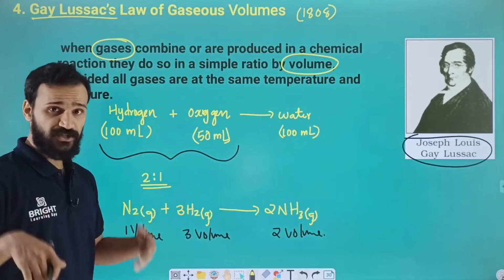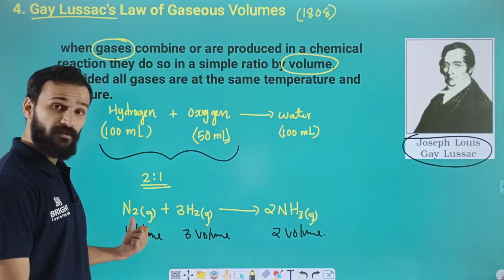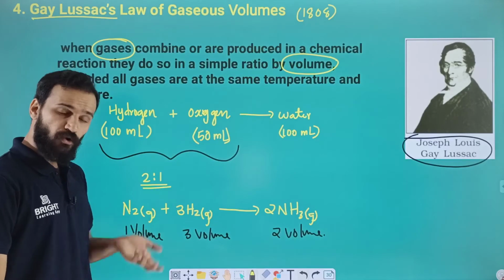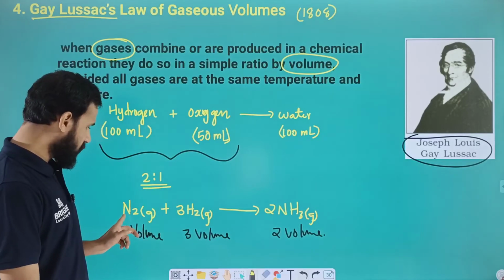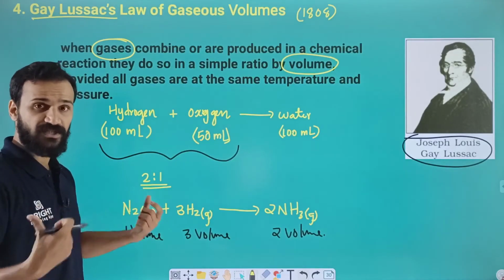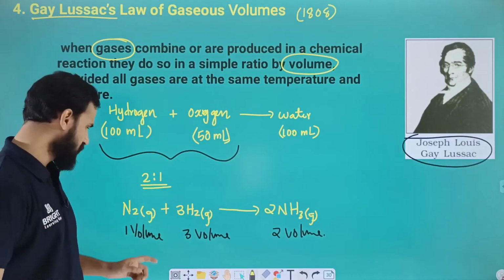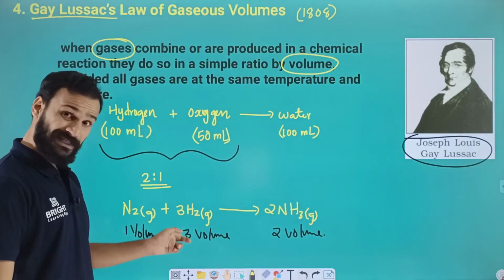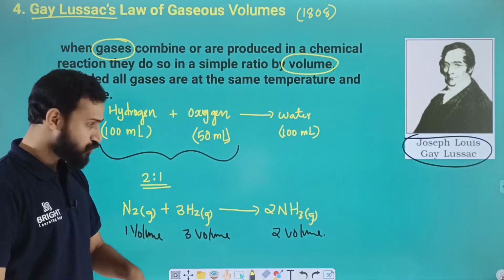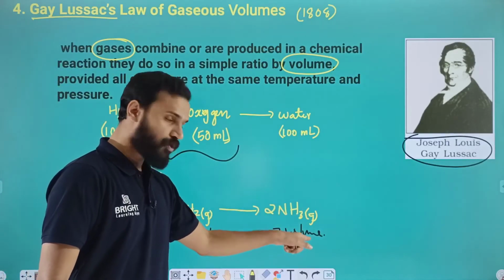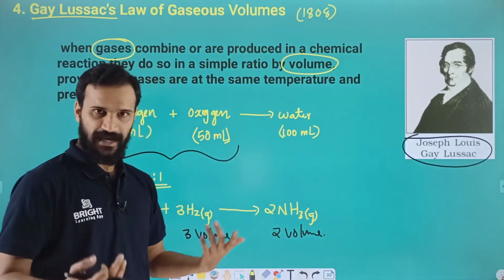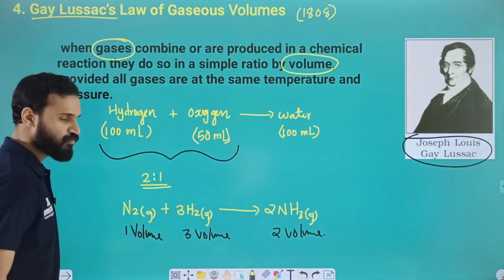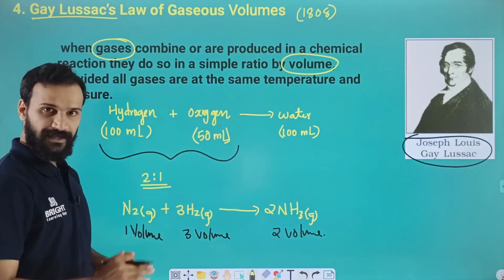Suppose it is at STP; you can take the volume of a gas at STP as 22.4, or 22.7. So we can say that this reaction is carried out at standard temperature and pressure: we can give 22.4 liter N2, 3 into 22.4 liter H2, and 2 into 22.4 liter NH3. For general purposes, we only take 1 volume, 3 volume, 2 volume. All are in gaseous state.